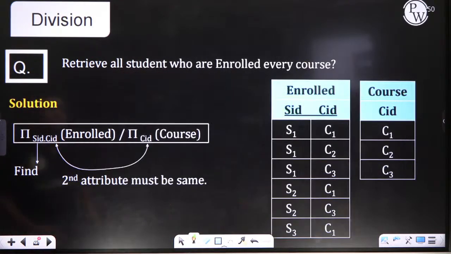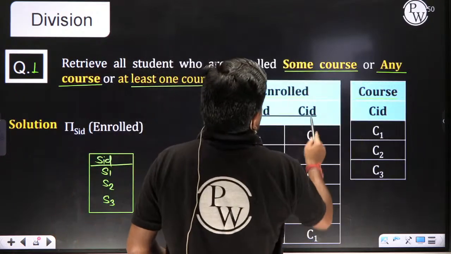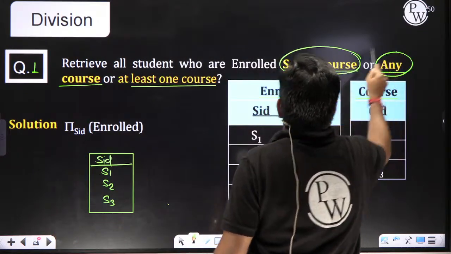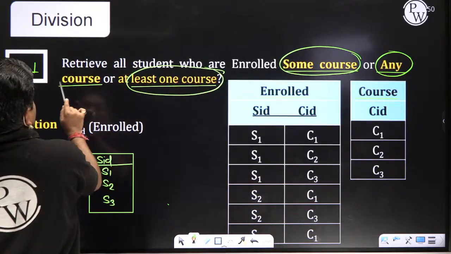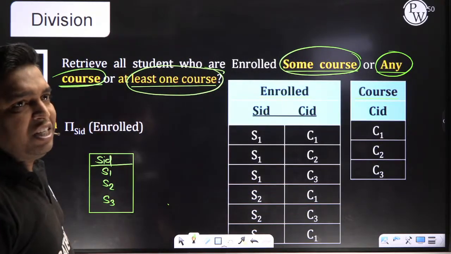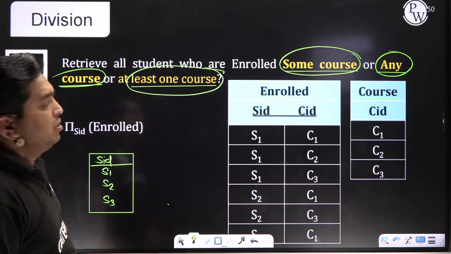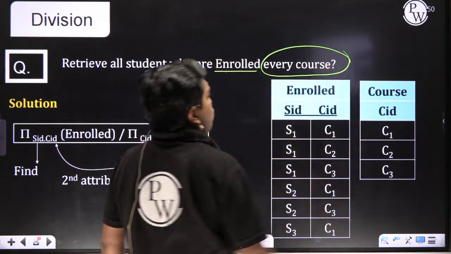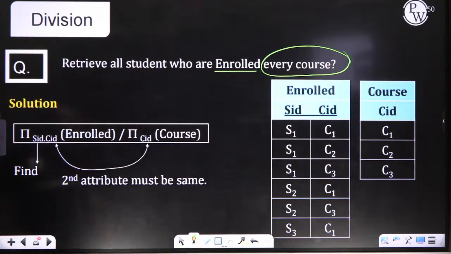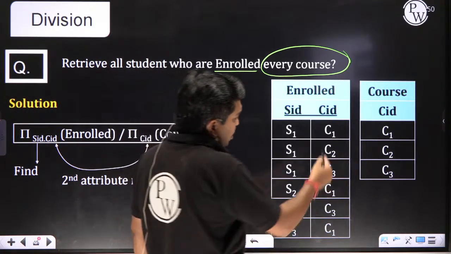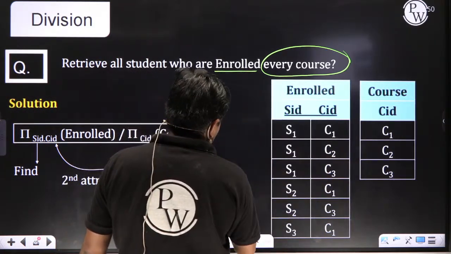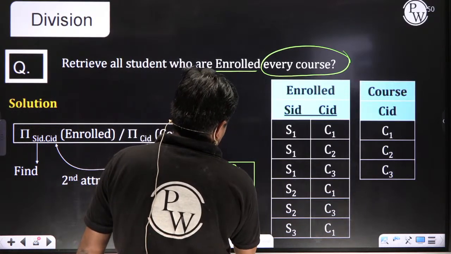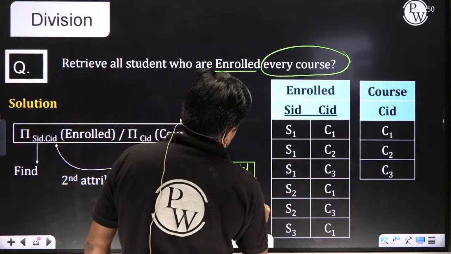Now listen carefully. Now my question is changed. Retrieve students who enrolled in every course. Here earlier it was some course, or any course, or at least one course. Now you will write in this manner when you have to find the student who enrolled in every course. So you know what the output is? S1 is the output, my dear. S1 is the output. Okay?